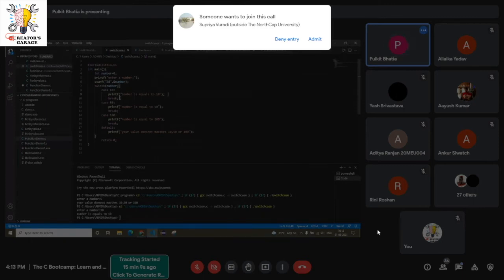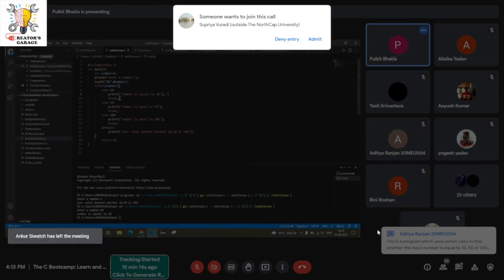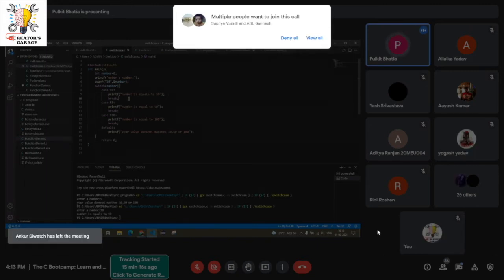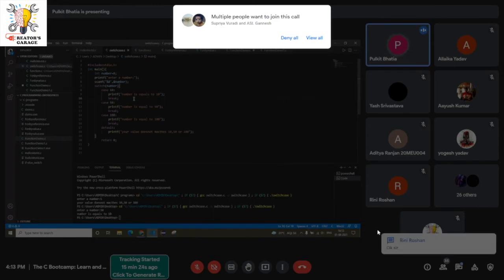Now see, we are using break statements. If you remember day 2, you studied the jump statements. Break is a jump statement. Some other jump statements are goto as well. Now if we remove break, can anyone tell me what will be the output if I enter the number as 10?